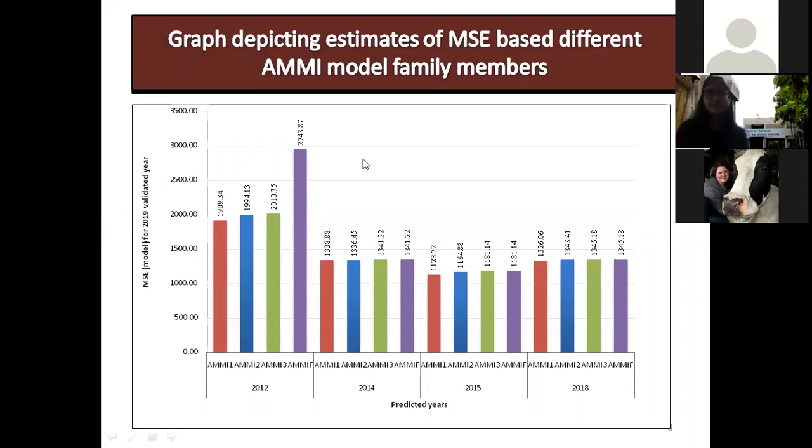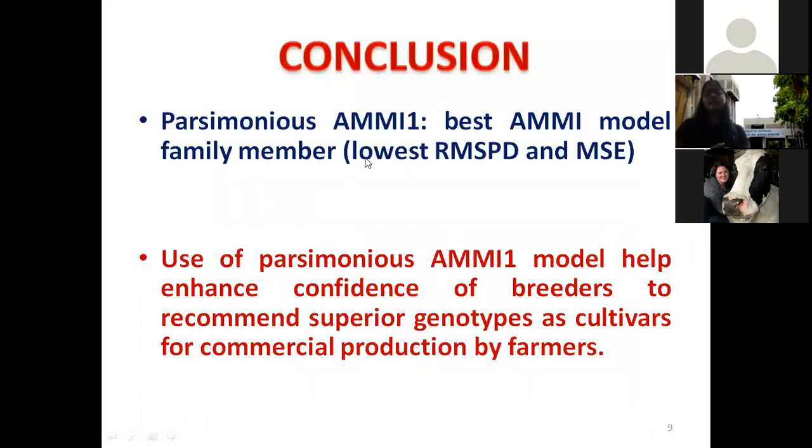With this, based on my research findings, I would like to conclude the following, saying that the parsimonious AMMI model is considered to be the best AMMI model family member because, as we can clearly see from the graphs, it showed the least RMSPD and MSE. Therefore, the parsimonious AMMI model helps to enhance the confidence of the breeder so that he or she can recommend those superior genotypes as a cultivar for commercial production by the users.